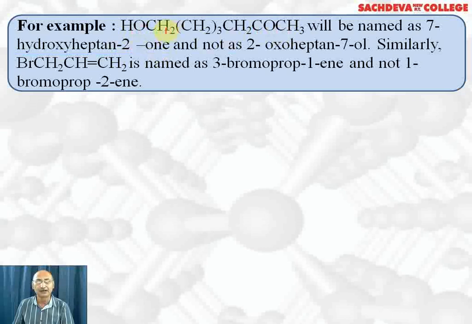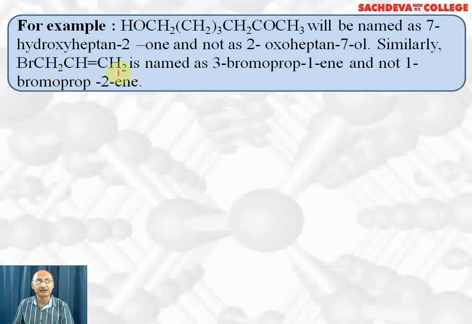Total number of carbon atoms is 1 plus 3, 4, 5, 6, 7. And keto group will be at second position because we have to start counting giving preference to the keto group. This will be first carbon, this is second carbon, third, fourth, fifth, sixth and seventh carbon. So we call it 7-hydroxy heptane 2-one and not 2-oxoheptane 7-ol, because keto group is preferred over alcohol.